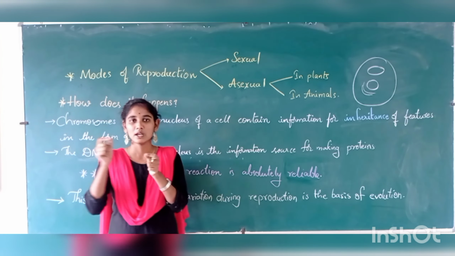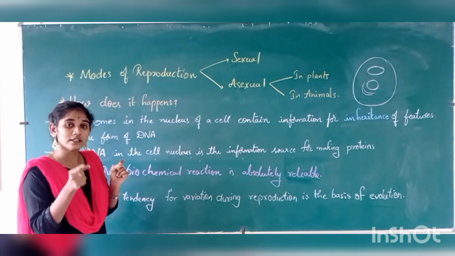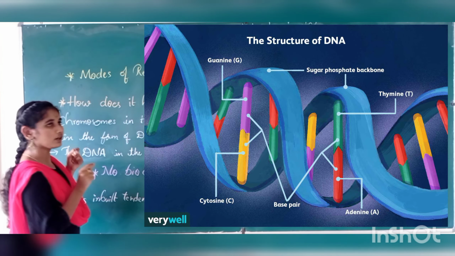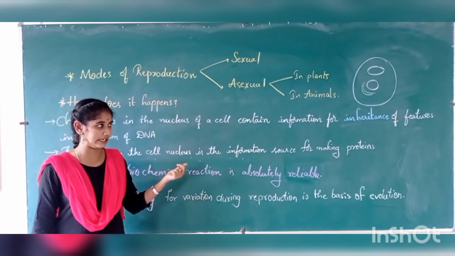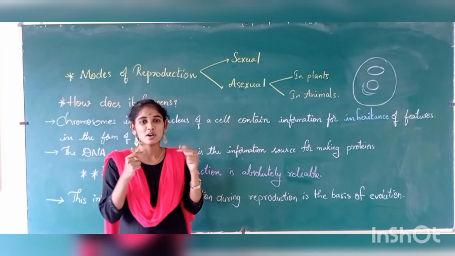How to copy a cell to another cell. See here, that part we call DNA. DNA is there in the chromosomes. See this point? Chromosomes in the nucleus of a cell contain information. What information will be there? For the inheritance of features. What features should come to the next generation? Similar eyes or similar nose or features.